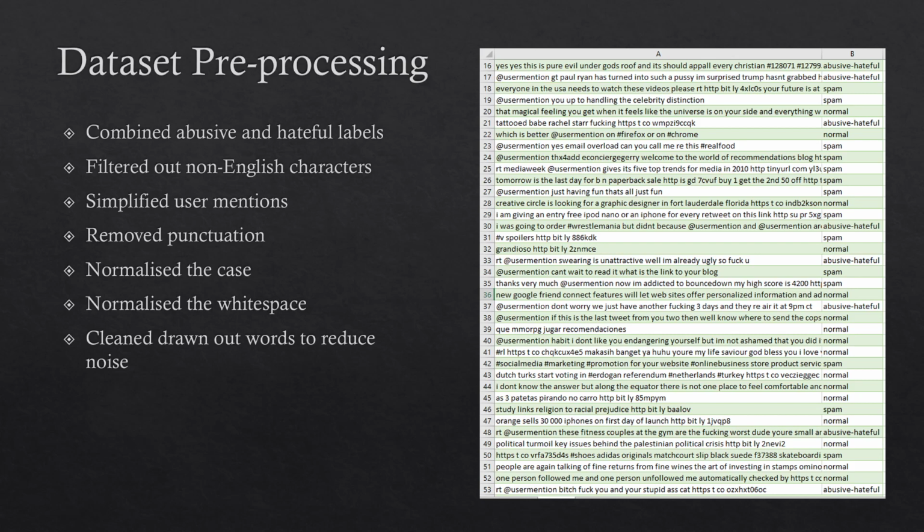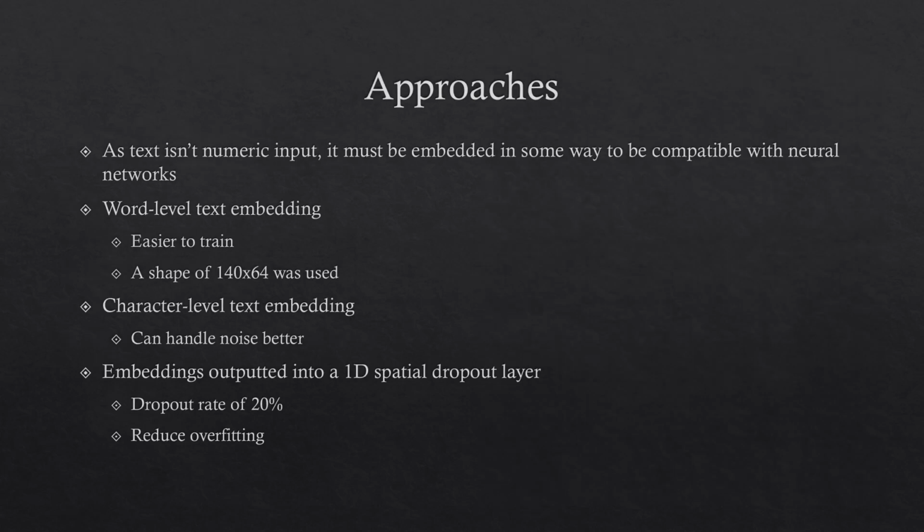We removed punctuation. We made everything lowercase. We normalized the white space, such as tabs, to just be a single space. And then we cleaned out drawn out words to reduce noise. This includes words such as "hello" with 5 O's at the end. We wrote an algorithm to iteratively remove repeated characters until the word is present in an English dictionary. If it isn't present in the dictionary, the original word is used in its place.